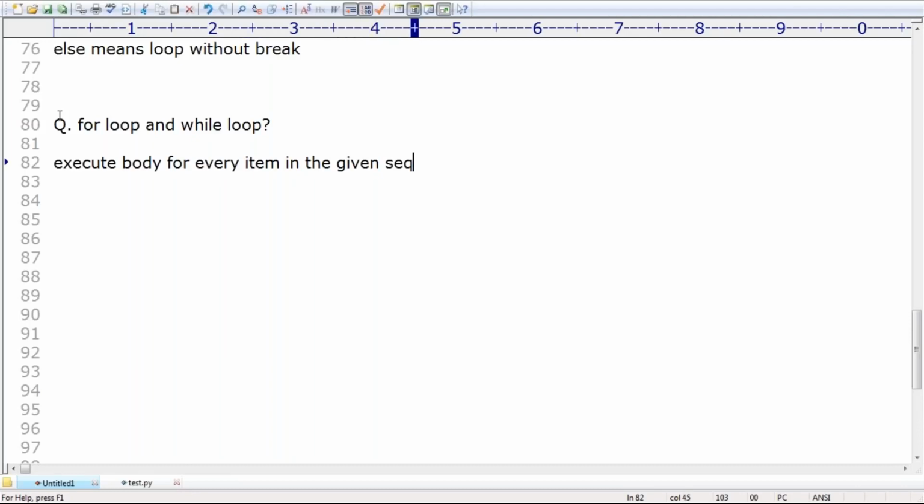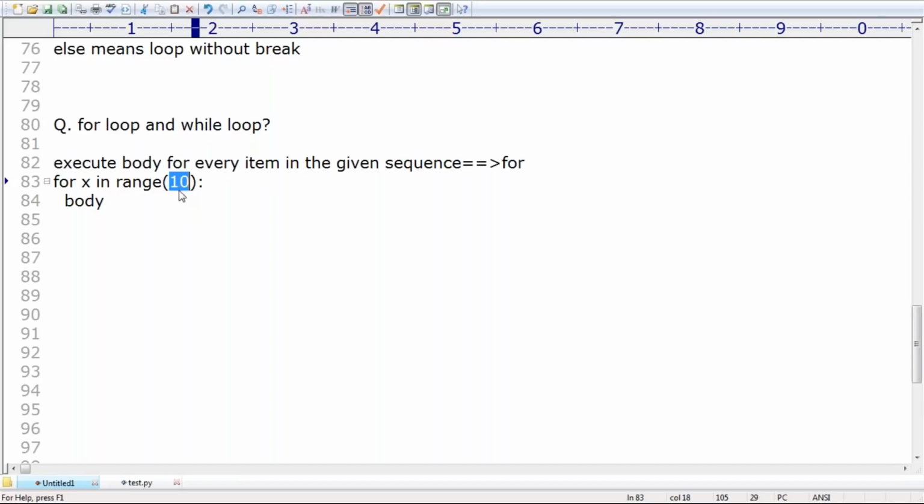In the given sequence like this, then go for what? For loop. Regarding that, we should go for loop, sir. For x in range of 10, can you please execute the body? Sir, how many values are there inside 10?